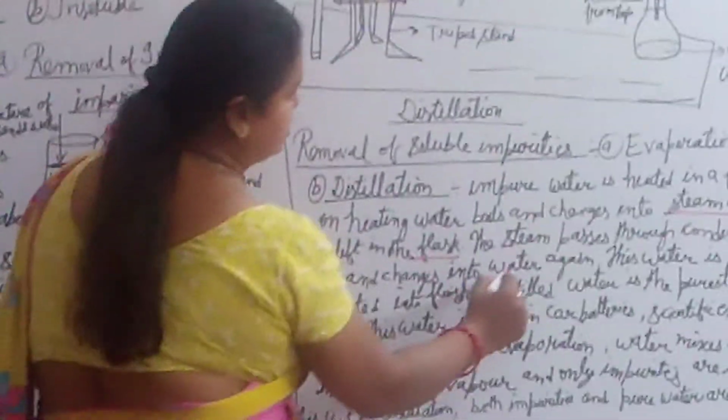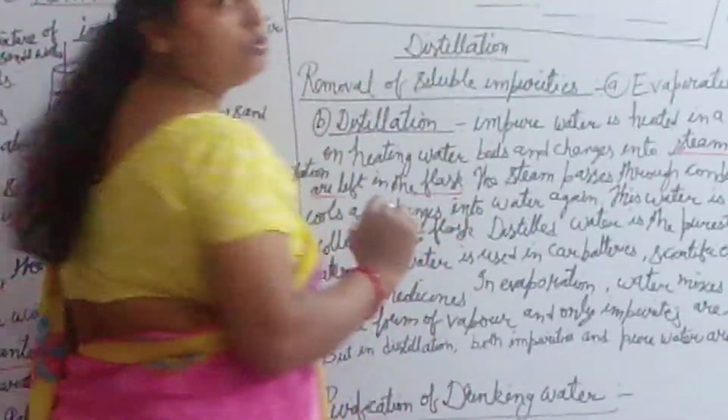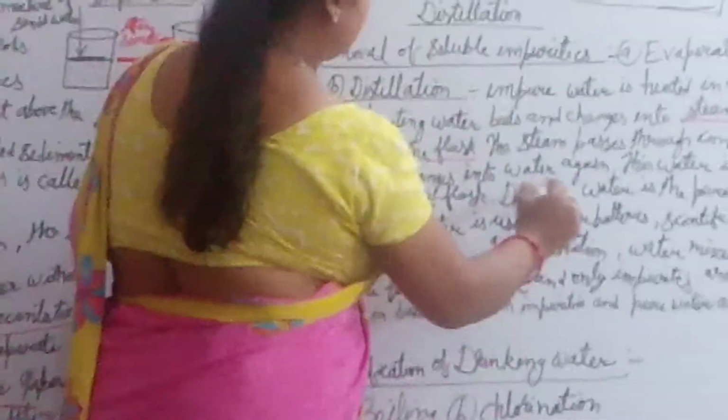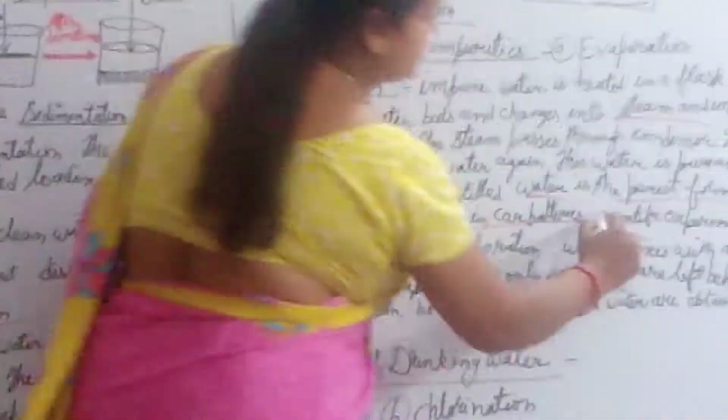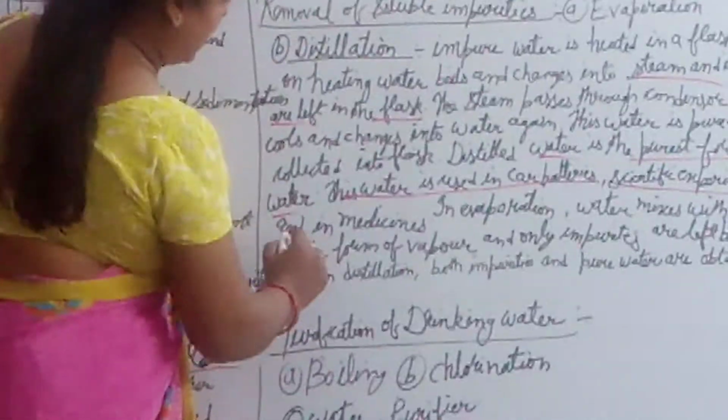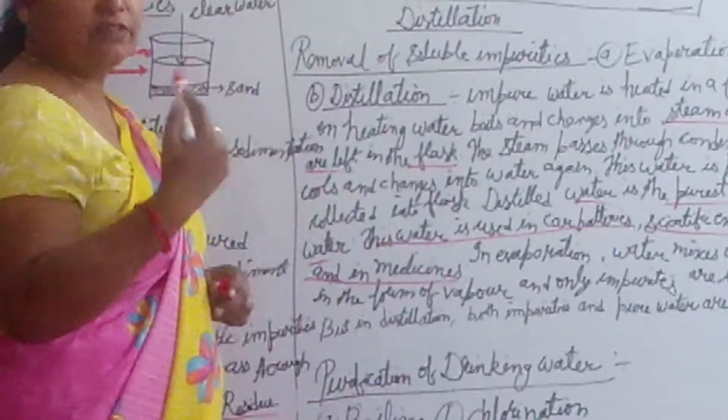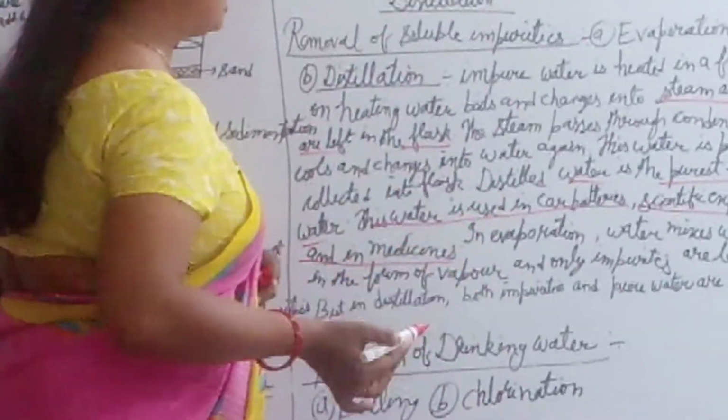It cools and changes into water. After some time, it changes into clear water, the purest form of water. This water is used in car batteries. That is distilled water. It is used in scientific experiments, in medicines, and for car batteries.